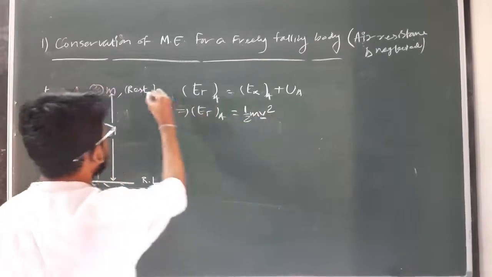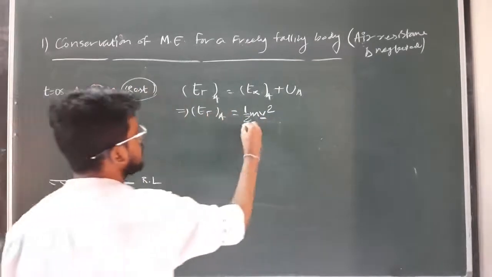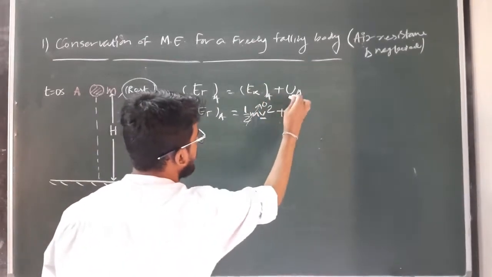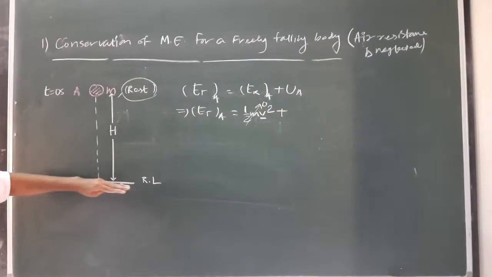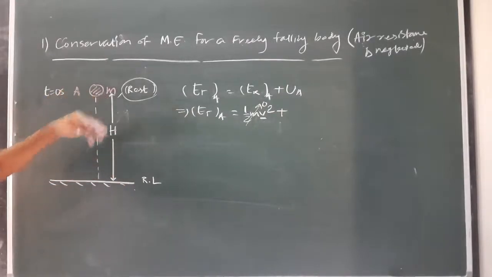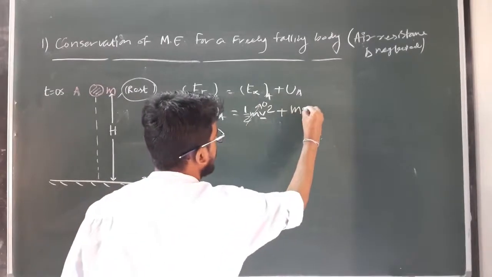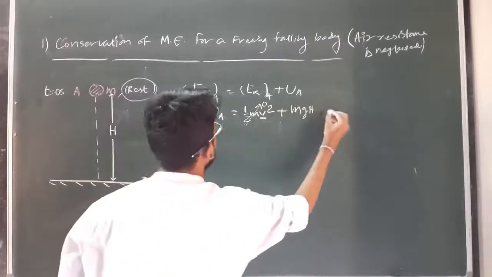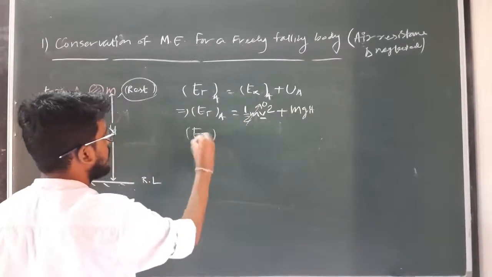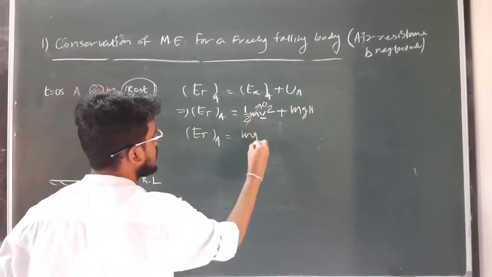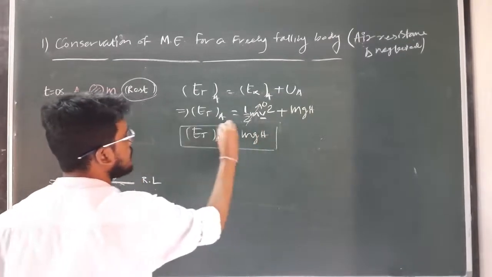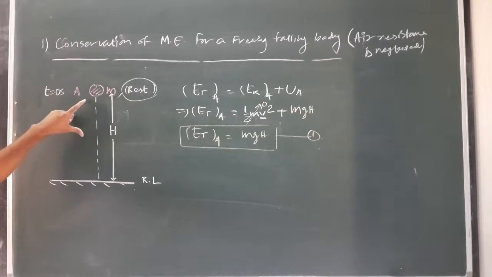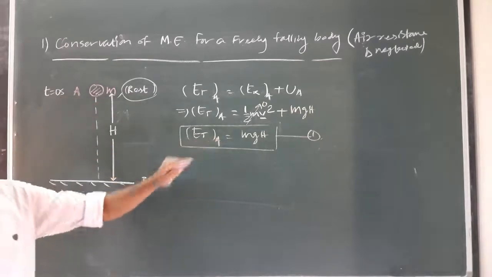As v is 0 at rest, this term will become 0. But what is the value of potential energy? As from the reference level the body is at a height h initially, its potential energy will be mgh, because m is the mass of the body. So the total energy at point A will be equal to mgh. Clear? Let it be equation 1. So the total mechanical energy of the body at point A initially is mgh.